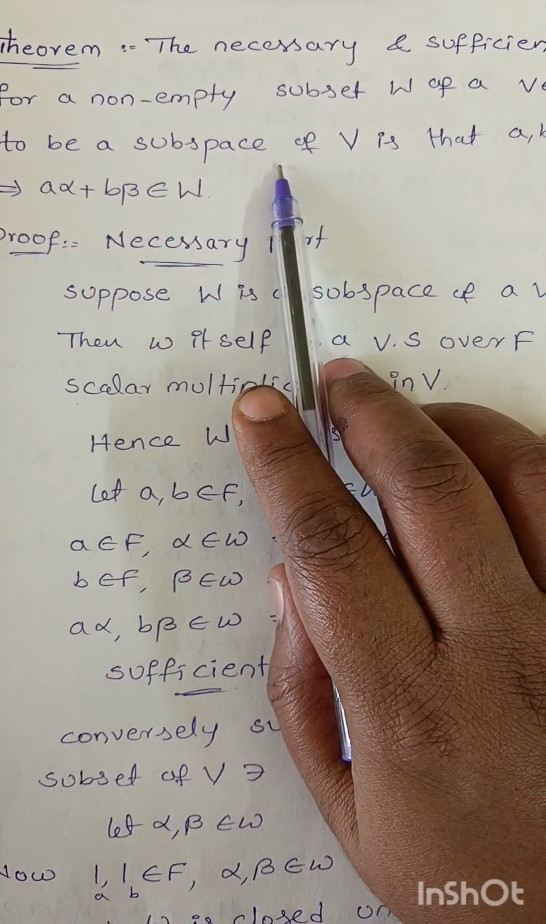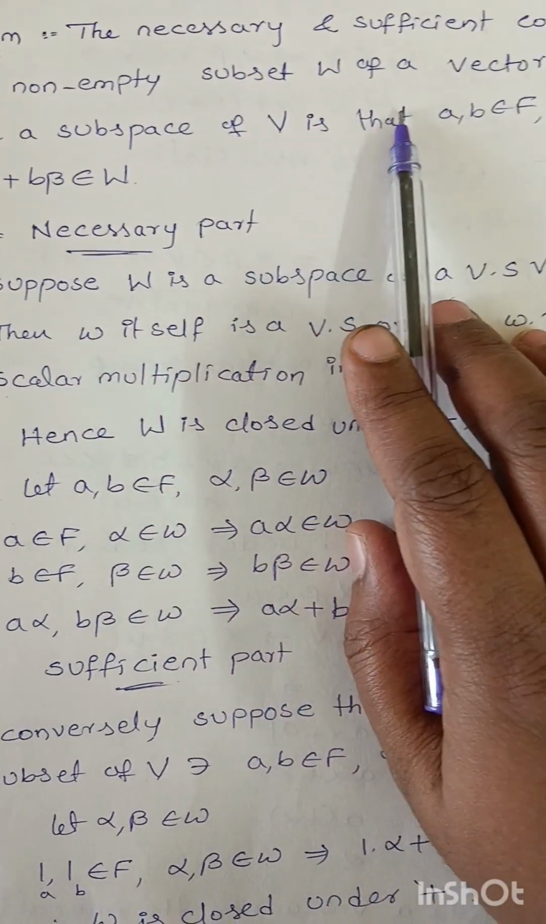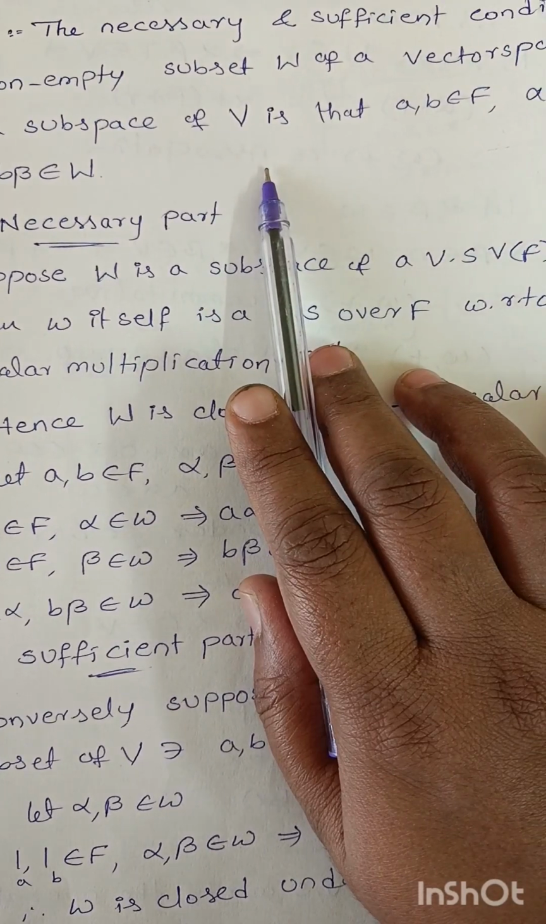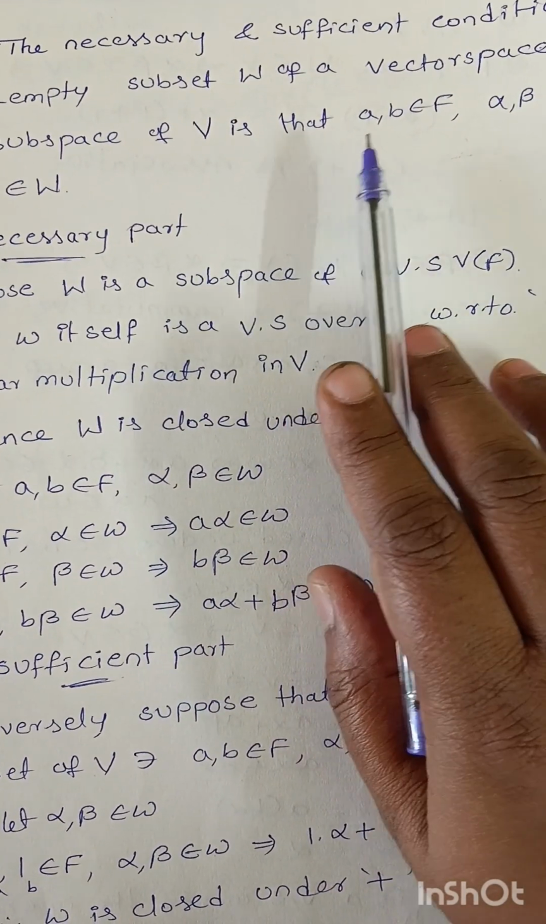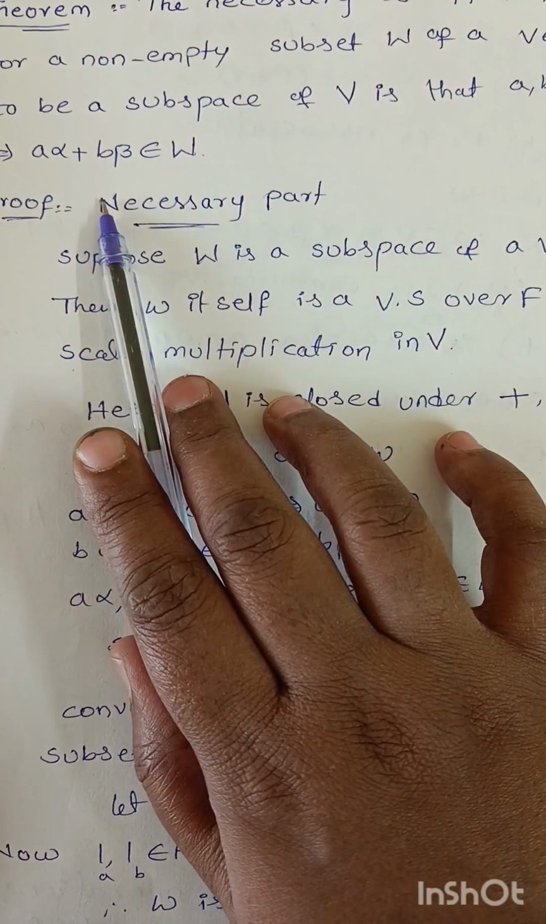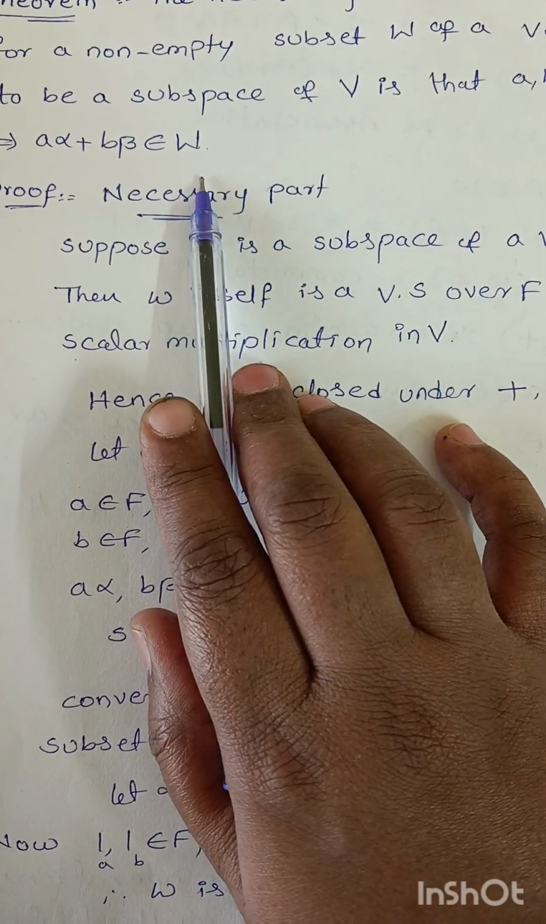Theorem statement. A non-empty subset W of a vector space V(F) is a subspace of V if and only if for a, b belonging to F and alpha, beta belonging to W, a alpha plus b beta belongs to W.